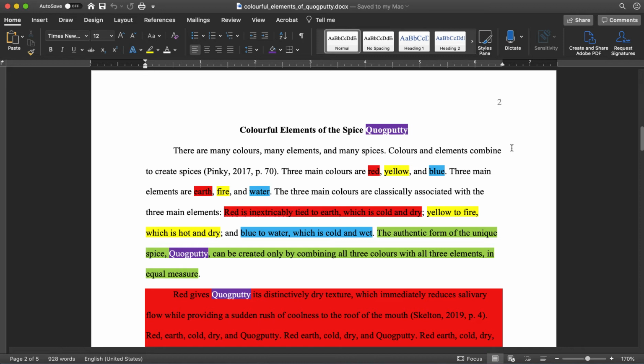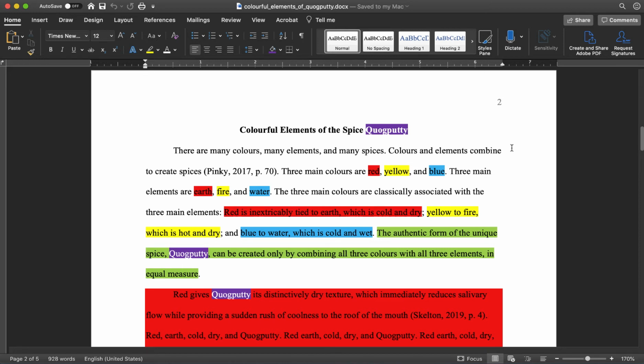So the next sentence, the three main colors are classically associated with the three main elements. Red is inextricably tied to earth, which is cold and dry. So all of that I've defined in red. Red is red, earth, cold, dry. All belongs to red. Next, yellow to fire, which is hot and dry. And then next, blue to water, which is cold and wet. So I have these three categorizations.